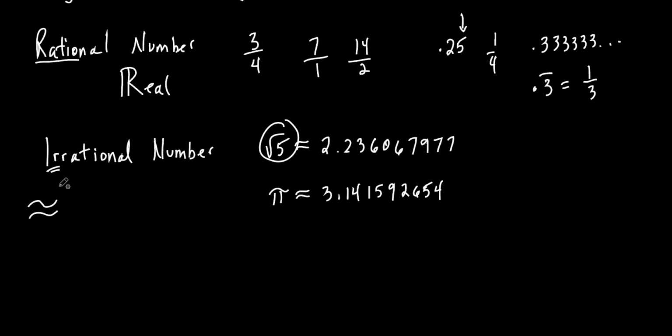So you've got to bring somebody from Spain in to have you guys understand this. So it means approximately equal to. That's why I put a squiggle equal sign here. This doesn't exactly equal this, because this keeps on going, but it never repeats the pattern. Same with this. Years ago, I used to have a little poster about that high, and it wrapped about 3/4 of the way around the room, and it was out to, I forget how many, I doubt it was 100, but it was out to like 80-some decimal places.